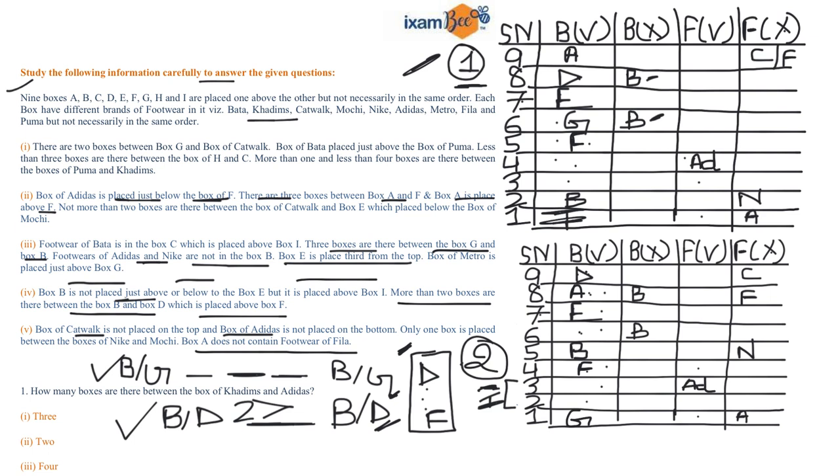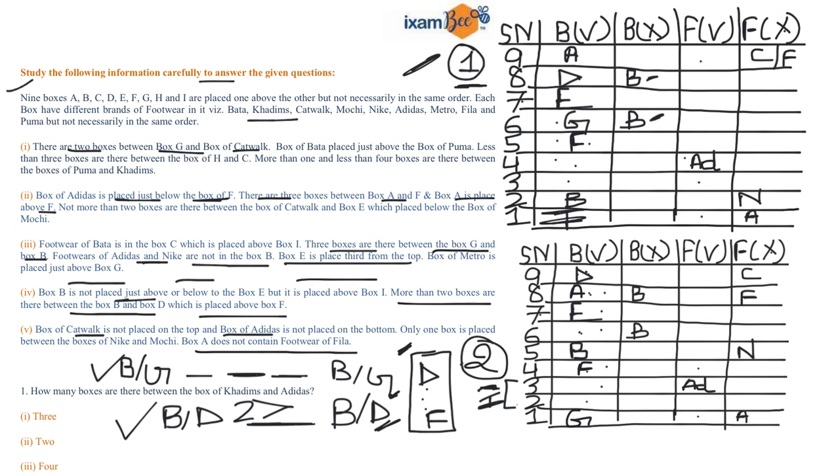Now we know that there are two boxes between box G and box of catwalk. So if I try fixing G and catwalk, I cannot place catwalk above G. That means in first case at 9th position, I cannot place catwalk over here. Now I can place catwalk below G.